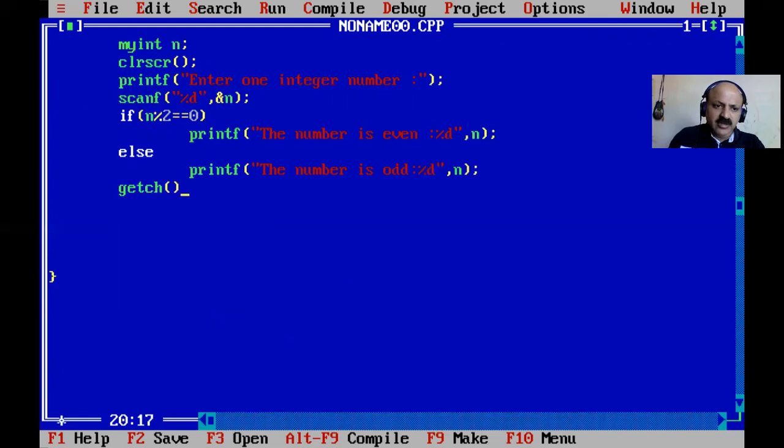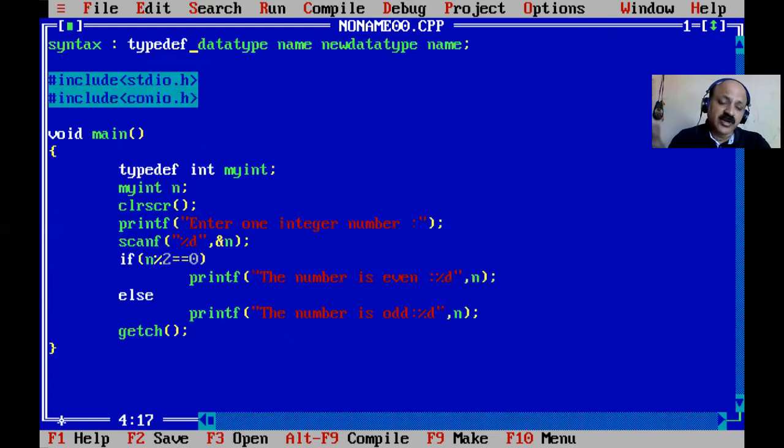So you can take typedef for any existing inbuilt data type or user defined data type and give it a new name. It is any existing data type, you are not creating a new data type.